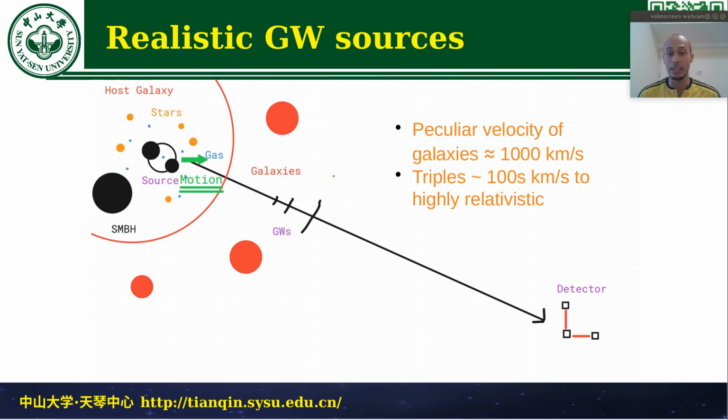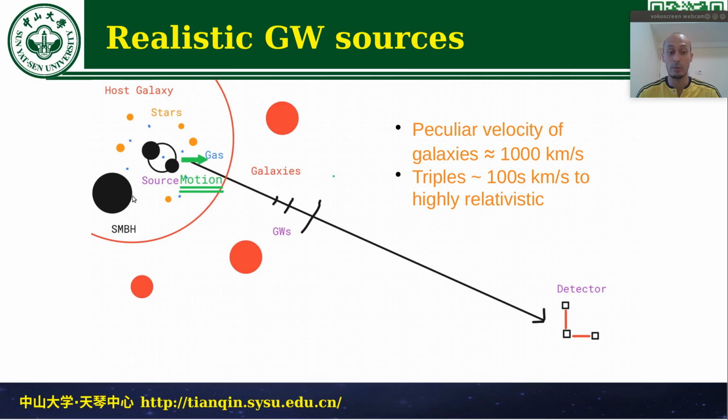The second kind of motion that is important for us is triples. As I said, we need dense systems so that we get a binary, but if you already have a binary, you are not far away from also getting a triple, at least for some time. And if the binary, which is emitting gravitational waves, is in a triple, its center of mass is going to feel some orbital motion. This orbital motion can start just from tens, but up to hundreds of kilometers per second. And it also can go to thousands or highly relativistic velocities, depending on how far it is from the triple.